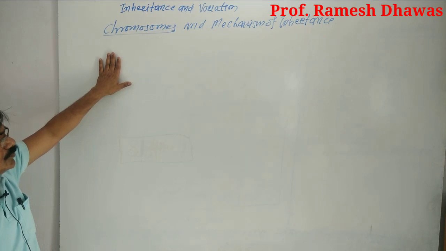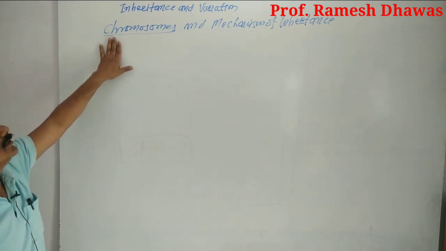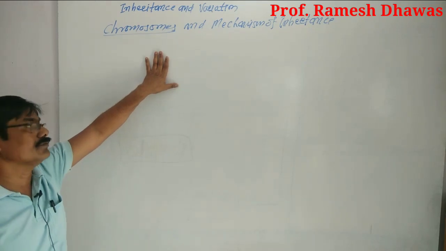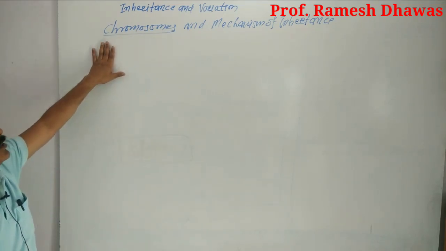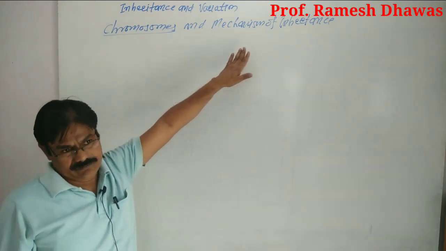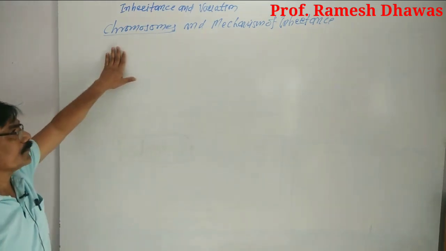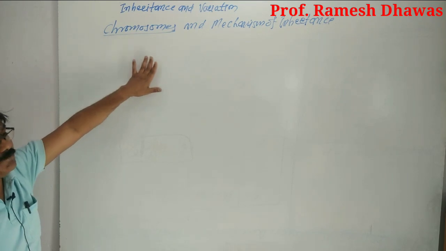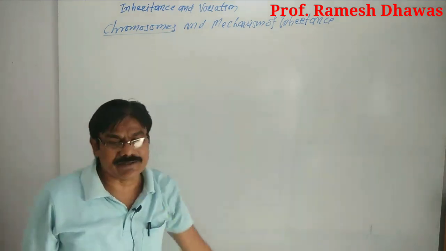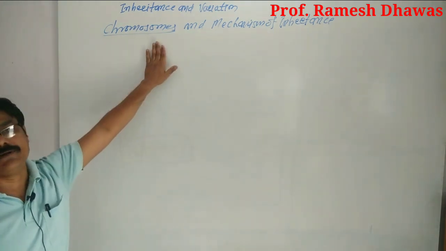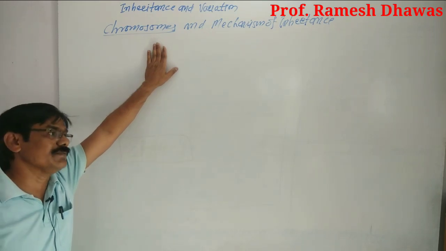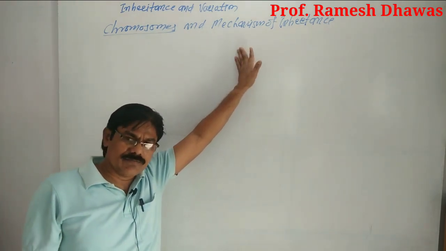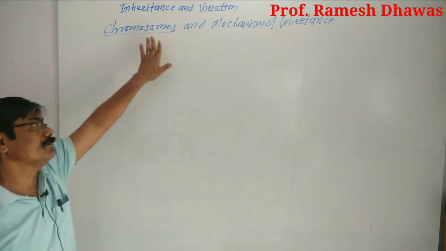For his study, Mendel selected the garden sweet pea plant from the Moravia garden at Austria. Why did he select the pea plant for his experiment? There were some reasons behind this. He selected the pea plant for his experiment, and some of the basic reasons are that the pea plants are